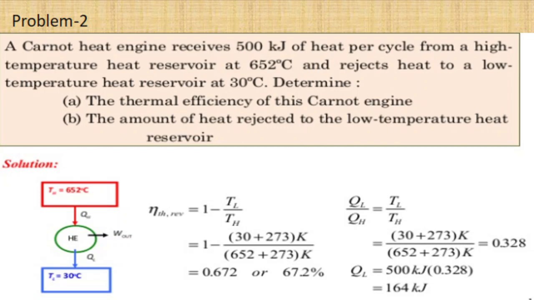So QL is equal to 500 kilojoules into 0.328. So the ratio TL by TH is equal to 0.328. Then just by multiplying it by 500 kilojoules, that is QH, we will get the value of QL as 164 kilojoules. So this is how we can calculate the efficiency of any Carnot engine, and we'll get the amount of heat energy given to the sink or low temperature heat reservoir.